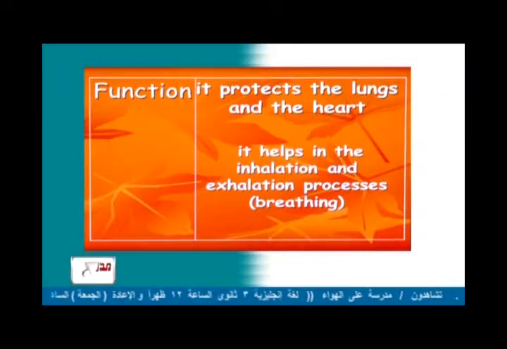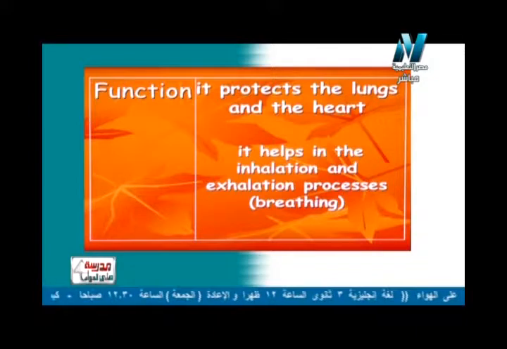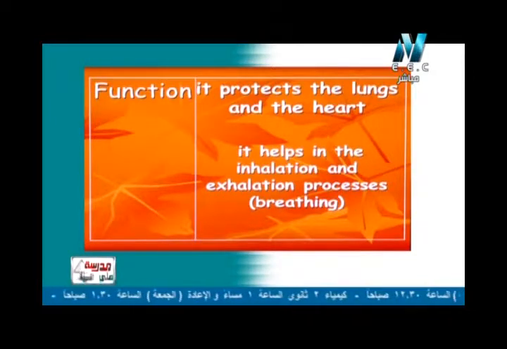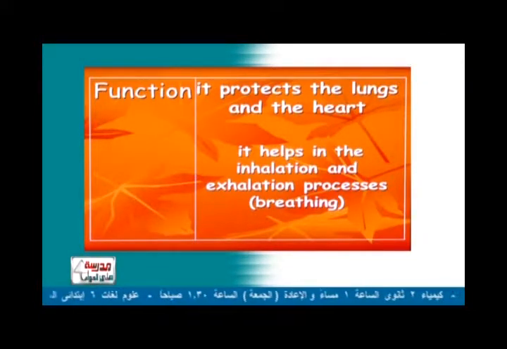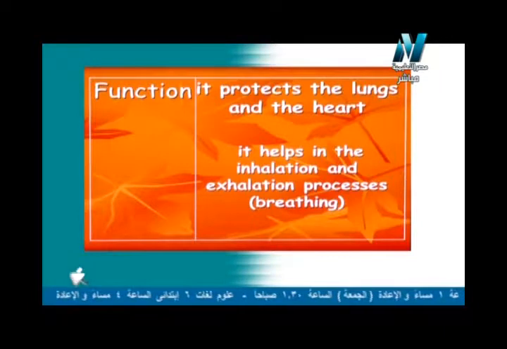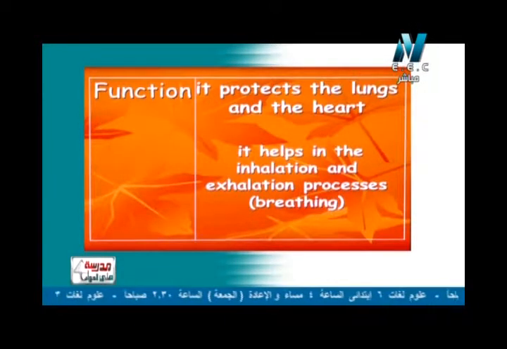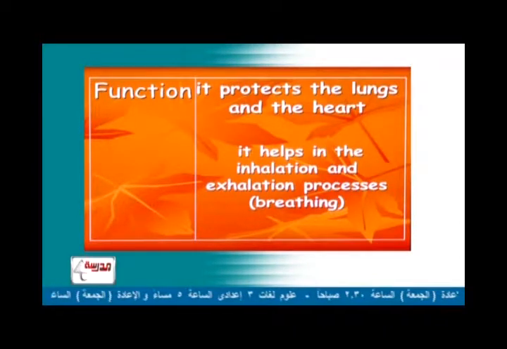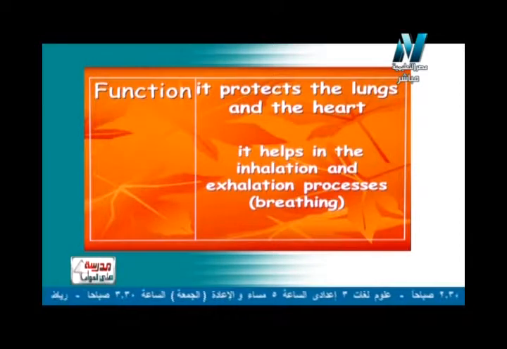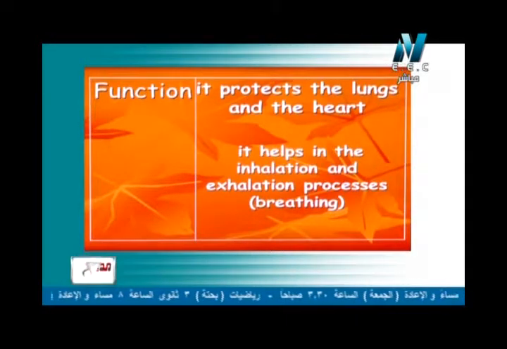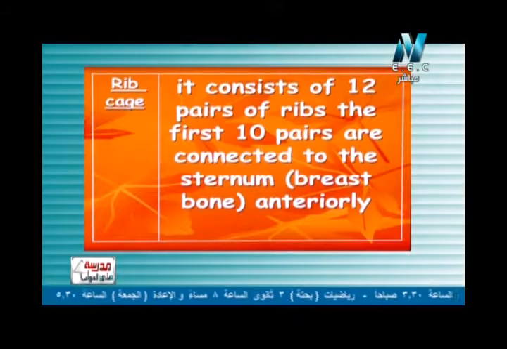عشان كده ربنا خلى آخر 2 pairs of ribs، آخر زوج من الضلوع not connected، مش متصلين بالستيرنم أو البريست بون، عشان يسمح للchest cavity تجويف الصدري إنه increase in volume and decrease in volume in inhalation and exhalation process. Again, it has a very important function, the rib cage. The rib cage has two functions. Number one, it protects the lungs and the heart, and number two, it helps in exhalation and inhalation processes or breathing process.